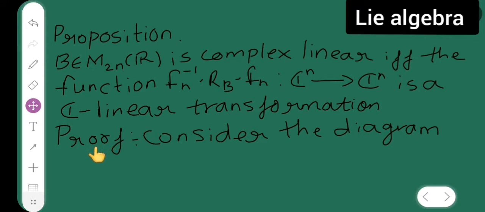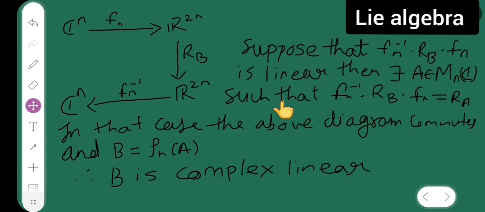Okay, now here the proof starts. You have to consider the diagram. Now here I have drawn my commutative diagram. So suppose that Fn inverse into Rb into Fn is linear.